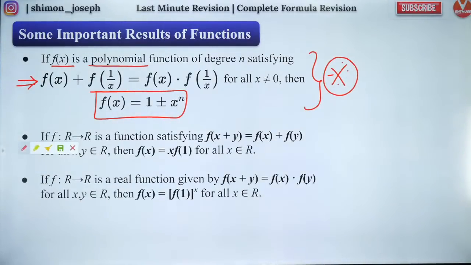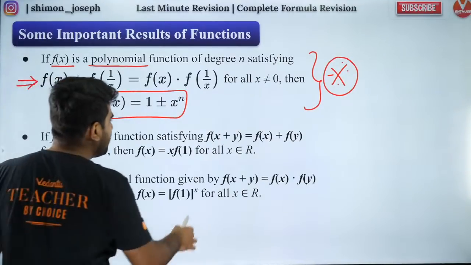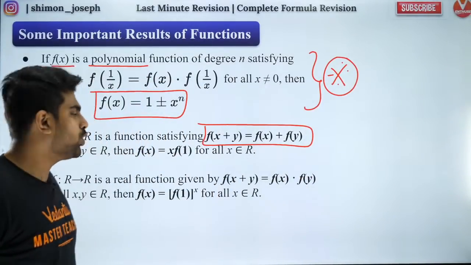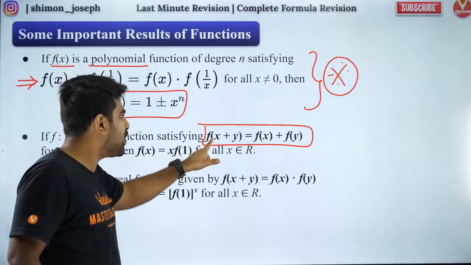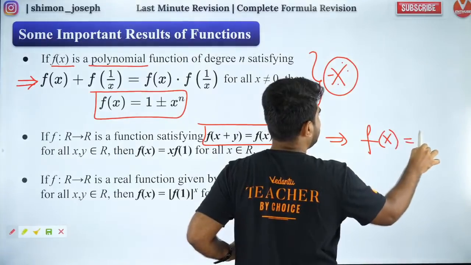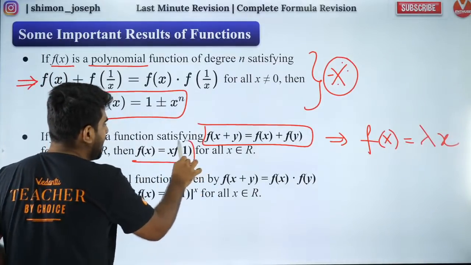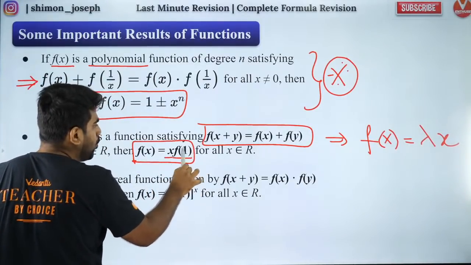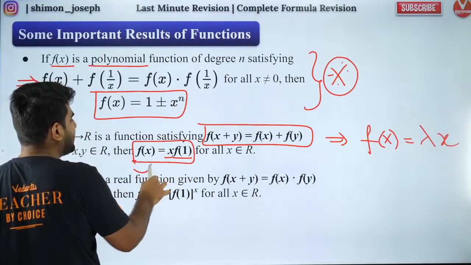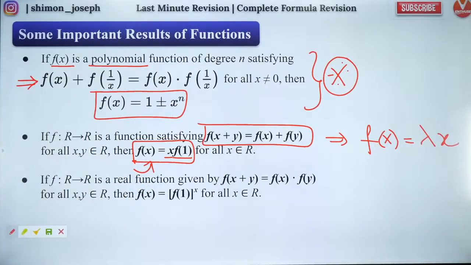Very good. So people, let's move on to the next one. The next one is also from functional equations. We have f of x plus y is equal to f of x plus f of y. That is the functional equation. If you have a functional equation like this, then f of x is equal to some lambda times x. That is what I have written here. What is lambda? Lambda is f of 1. So if you know f of 1, you can get the value of the function. Are you all clear?